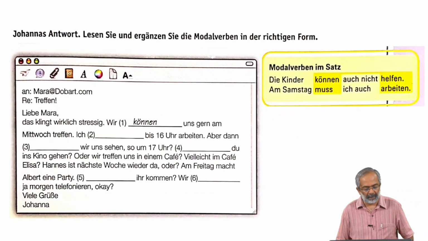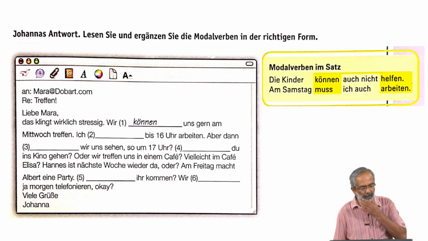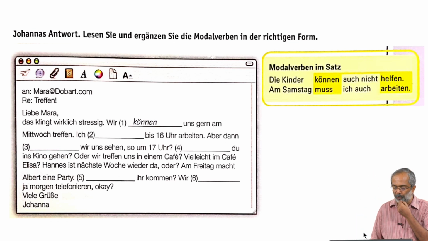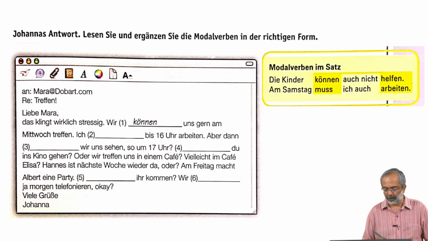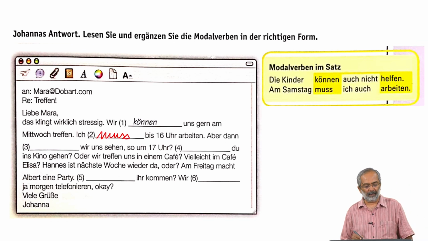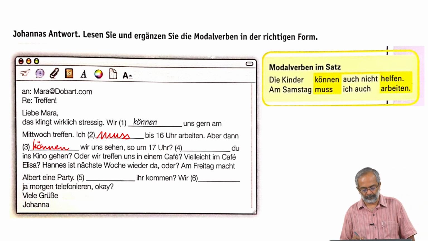Johannas Antwort. Lesen Sie und ergänzen Sie die Modalverben in der richtigen Form. Liebe Mara, das klingt wirklich stressig. Wir können uns gern am Mittwoch treffen. Ich, which verb would you use here? Muss. Ich muss bis 16 Uhr arbeiten, aber dann können wir uns sehen, so um 17 Uhr.